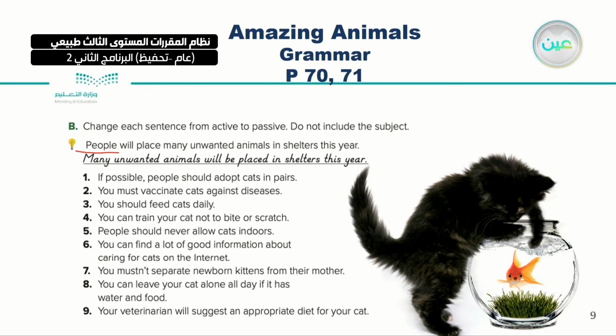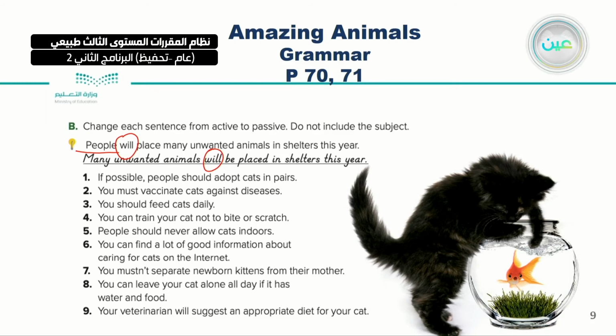Number one, if possible, people should adopt cats in pairs. How can we change this one into passive? We have to use this one. People should adopt cats in pairs. What about the first one? Sorry. People will place many unwanted animals in shelters this year. The answer: many unwanted animals will be placed. Will, because I used will at the beginning in the first sentence, so now I will use will too. Unwanted animals will be placed in shelters this year.